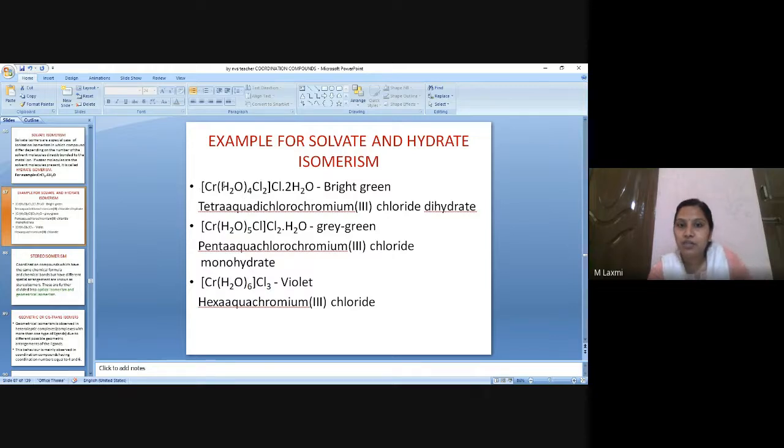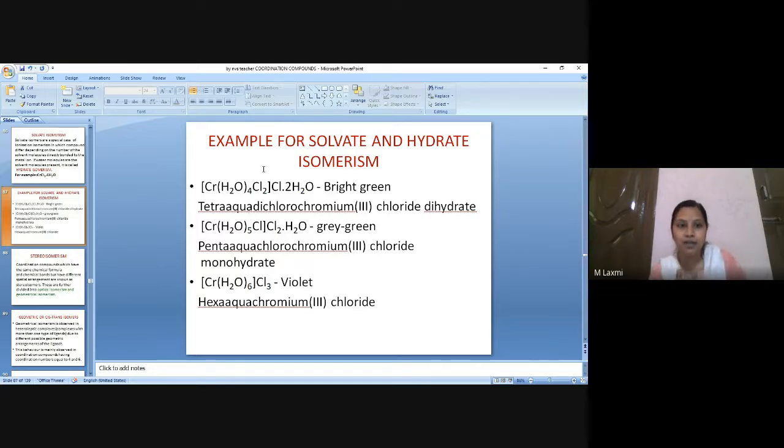Let us try to name this compound. This is a neutral sphere, so there is no change in the name of the central metal atom. There are two types of ligand. One is aqua and another one is chloro. As per the alphabetical order, aqua should come first, and all these are monodentate ligands.